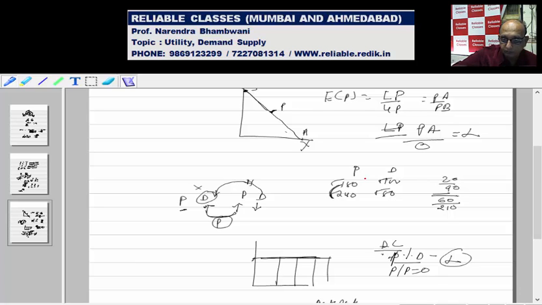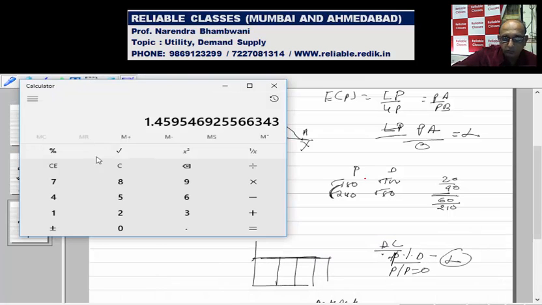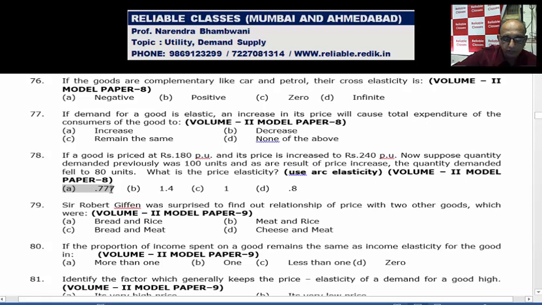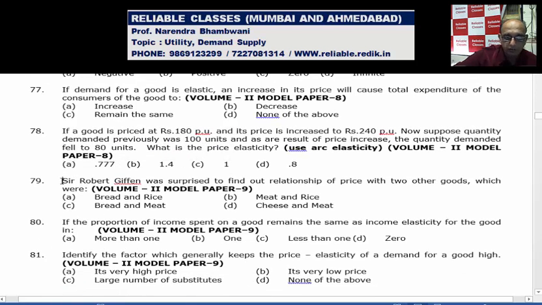So you get 20, cancel it. 20 divided by 90 into 210 divided by 60. So answer is 0.77. Option A.